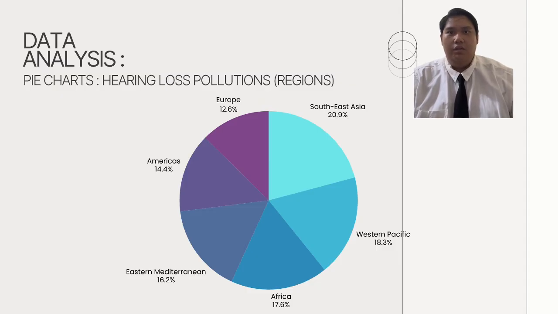Conclusions. To conclude, both the bar graph and pie chart clearly show that South and Southeast Asia experience the highest level of noise and hearing loss pollution, while Europe and other Western regions record the lowest level. This comparison highlights how urban noise, rapid development and population density contribute to serious environmental and health problems. Therefore, it's important for every region to take action to control noise pollution and protect hearing health for a better quality of life.